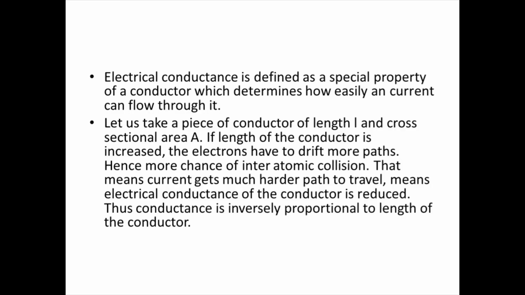So let us take a piece of conductor of length L and cross-sectional area A. Then the resistance offered by that conductor is proportional to length and inversely proportional to cross-sectional area. So R is proportional to L, R is proportional to 1 by A. Then R equals rho L by A, where rho is called specific resistance or resistivity.